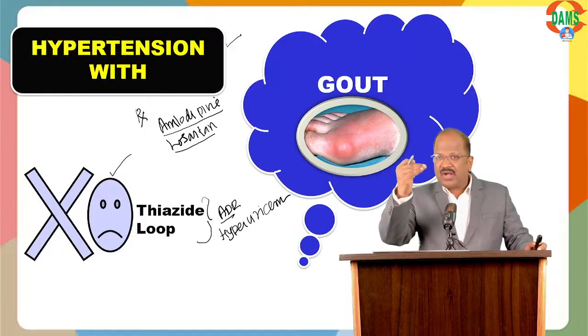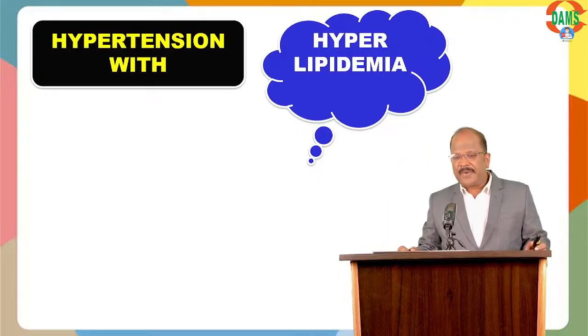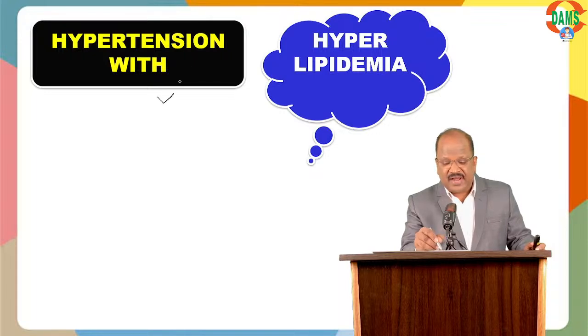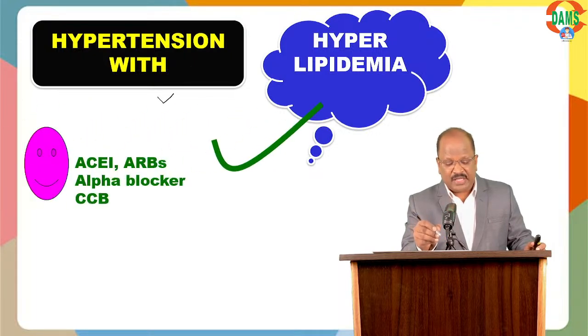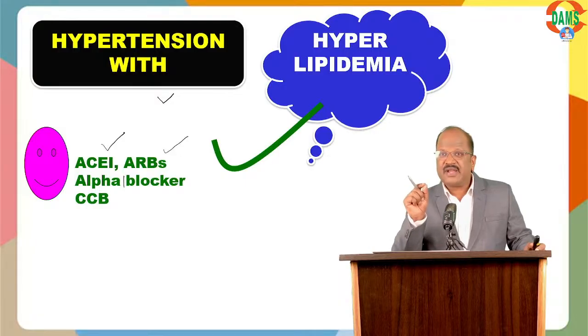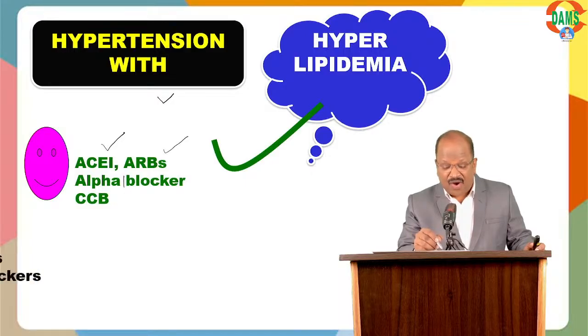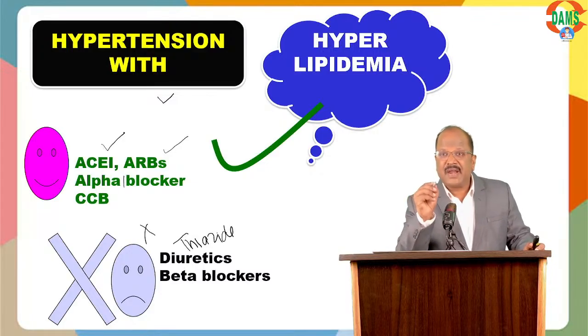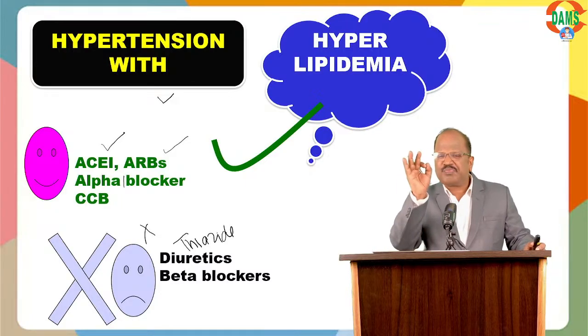Okay. And look at option number C. That's hypertension with hyperlipidemia. In this case, the preferred antihypertensive can be either ACE inhibitor or ARB or alpha 1 blocker like prazosin. Prazosin has a favorable effect on lipid profile, or we can try CCB, but better avoid thiazide diuretic and beta blocker because they cause hyperlipidemia. That is option C.